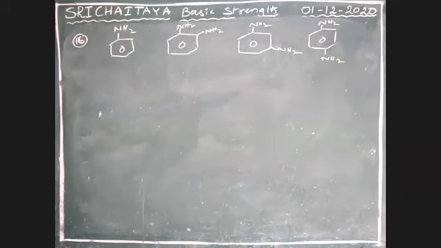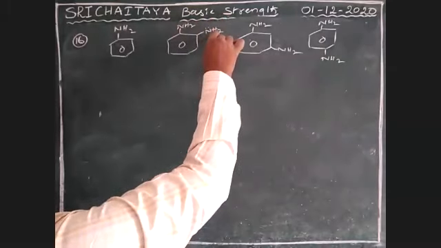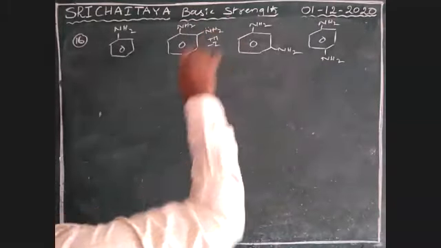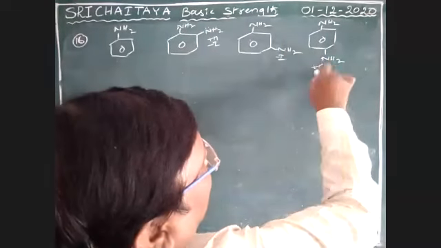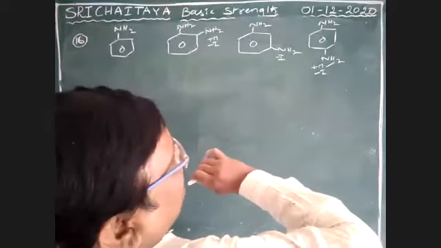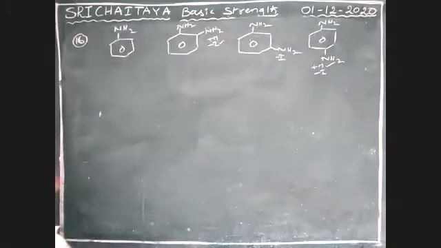What did we expect? See here. As an electron releasing group, it is plus M, minus I. Here plus M, minus I. Here plus M dominates. Here minus I dominates.